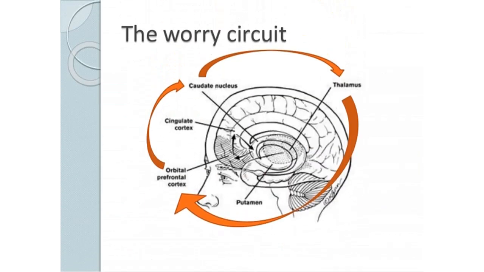Neural explanations. The orbitofrontal cortex is responsible for sending signals to the thalamus about things that are worrying. When the caudate nucleus is damaged, it fails to suppress minor worry signals and the thalamus is alerted, which in turn sends signals back to the orbitofrontal cortex, acting as a worry circuit.